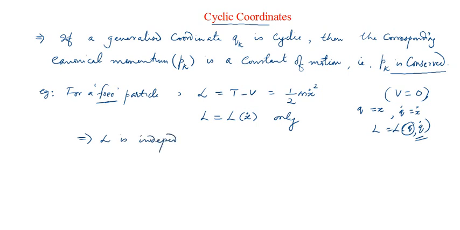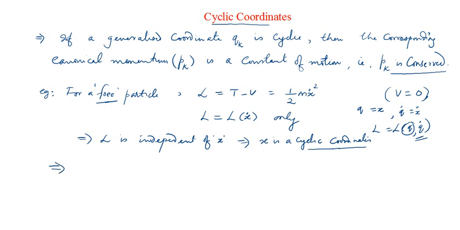These are some simple cases. The Lagrangian here is independent of x. So what does it mean? That is, x is a cyclic coordinate for the system. So you identified that x is a cyclic coordinate for this free particle. What does it mean? Our conclusion is that if a generalized coordinate qk is cyclic, then the conjugate momentum pk should be a constant of motion. What type of motion are we talking about now? We are talking about translational motion.